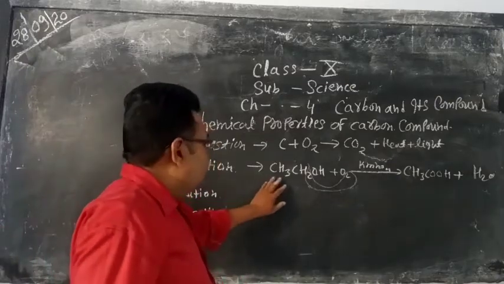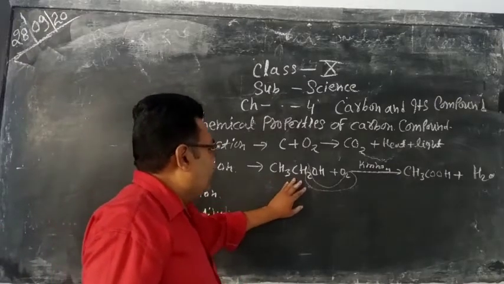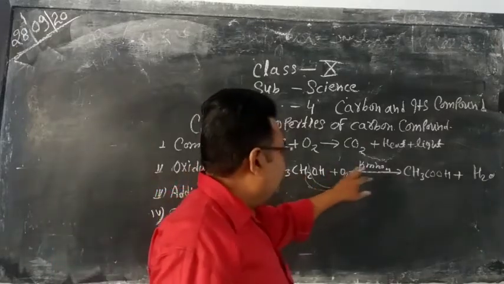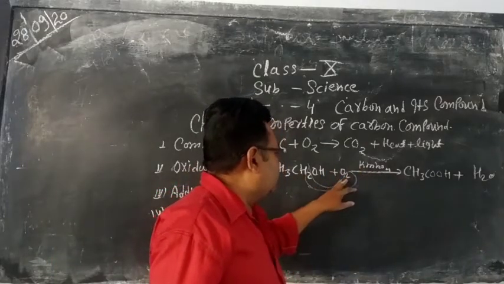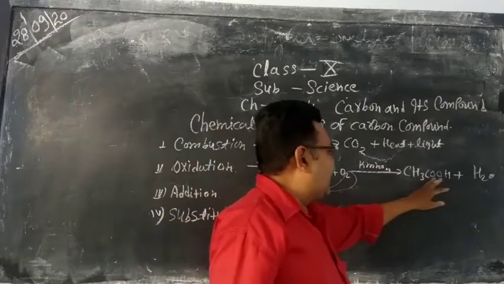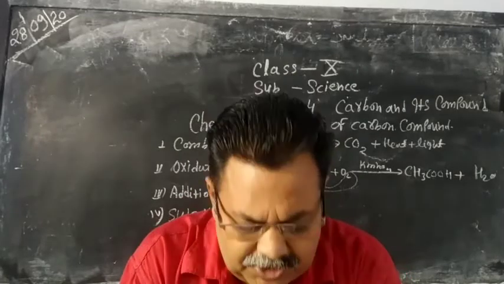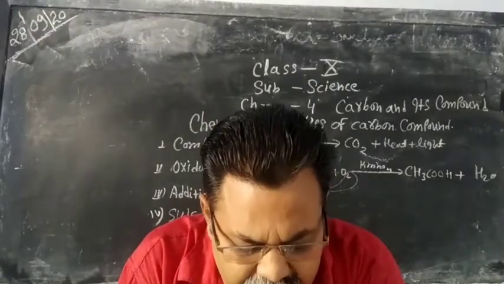So this is an example of oxidation: when ethanol is oxidized in presence of KMnO4, it gives acetic acid and water.